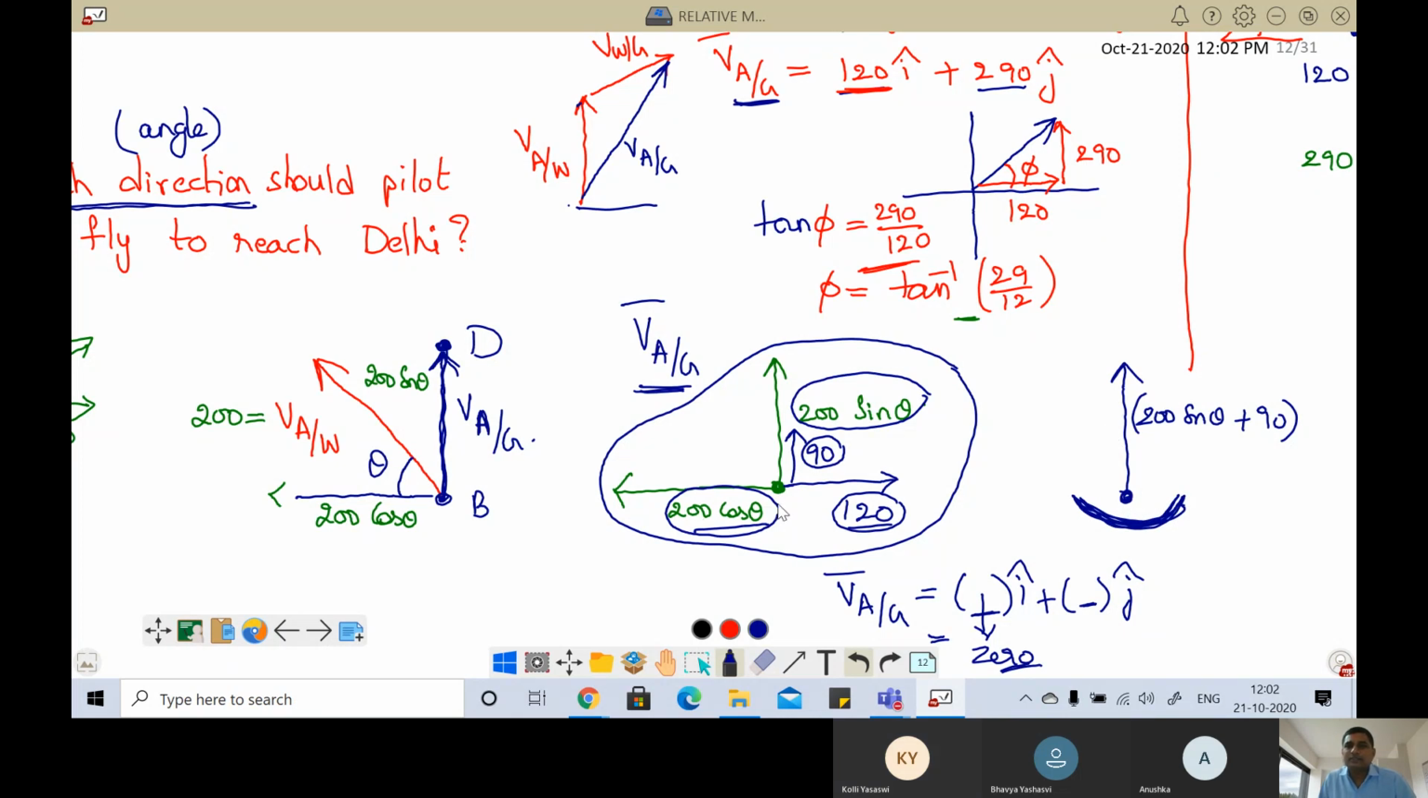So when will they get cancelled? When 200 cos theta is equal to 120. Or cos theta is equal to what? 120 by 200, which is 3 by 5. Cos theta is 3 by 5, which means theta is equal to what? 53 degrees. Okay. So now he should put his effort at an angle of 53 degrees towards the horizontal left side. Then he will reach there.